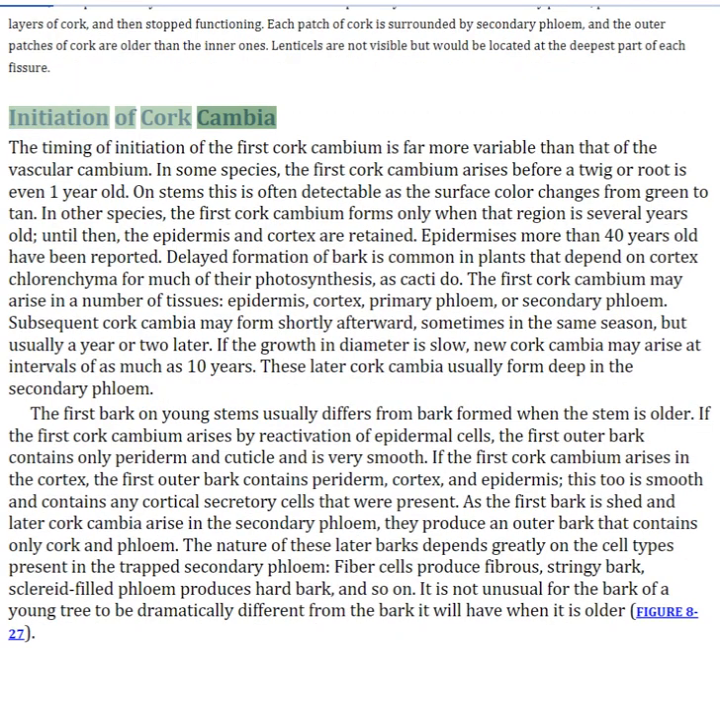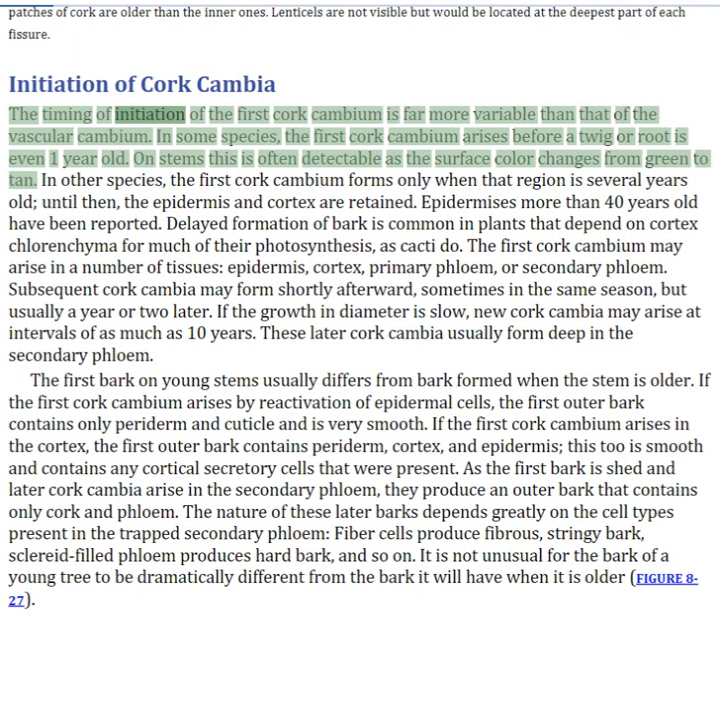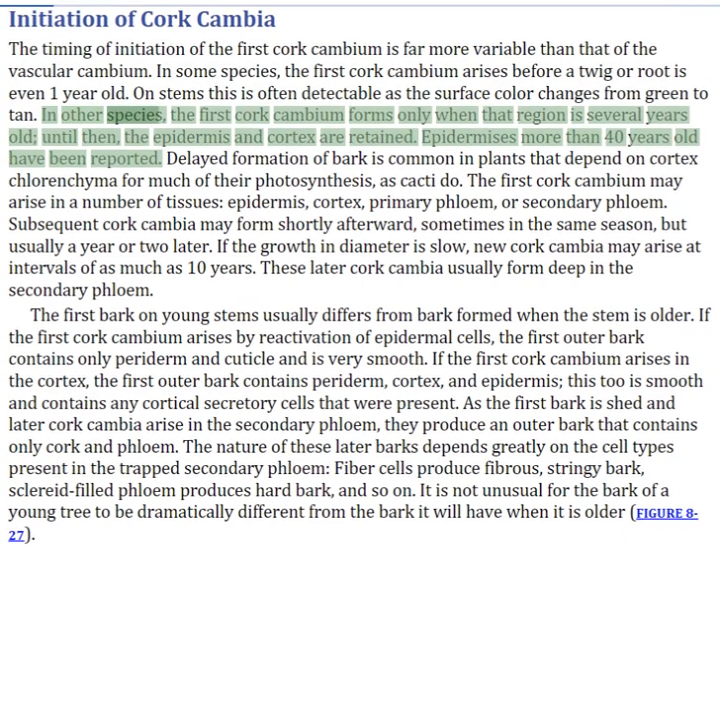Initiation of cork cambia. The timing of initiation of the first cork cambium is far more variable than that of the vascular cambium. In some species, the first cork cambium arises before a twig or root is even 1 year old. On stems this is often detectable as the surface color changes from green to tan. In other species, the first cork cambium forms only when that region is several years old. Until then, the epidermis and cortex are retained. Epidermises more than 40 years old have been reported.